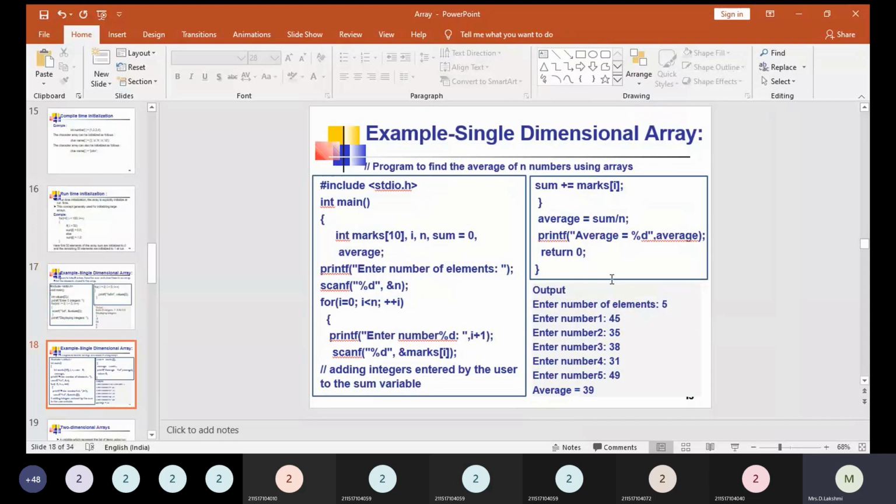Now we are going to enter some set of elements. It is not necessary that we enter all 10 elements according to the size of the array. It is not necessary that all the 10 elements should be entered. Only as many elements as are required can be entered, and the remaining elements will be left free, right?